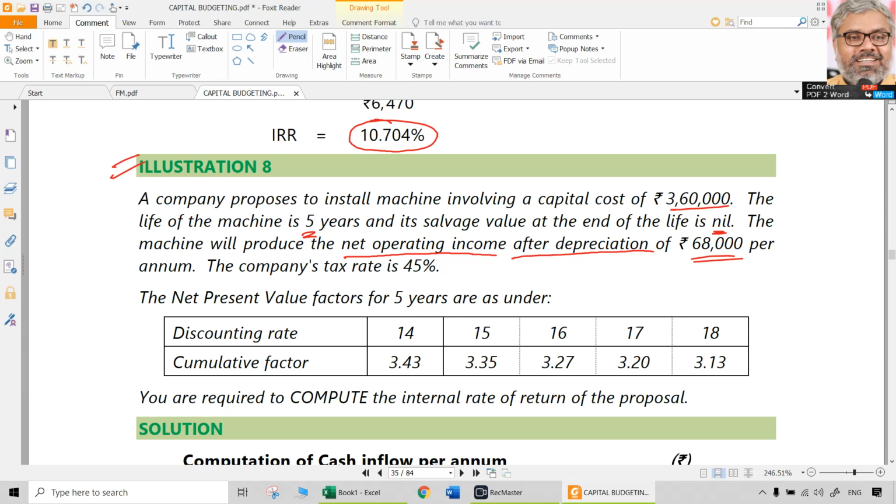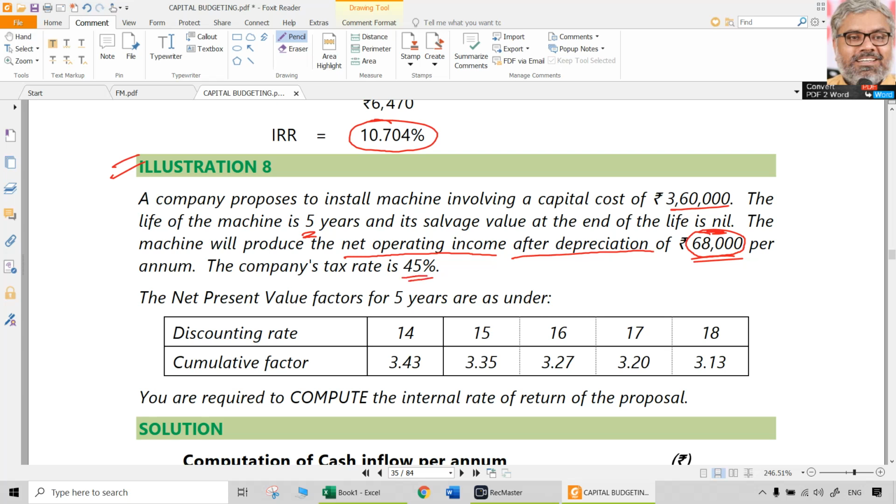It is not depreciation of 68,000. If you just look at this, it looks like the wrong way of reading the question. It is net operating income after the depreciation. Whatever the depreciation may be, with the straight line method we can calculate that. After that depreciation, this is the net operating income, which is 68,000 rupees per annum.